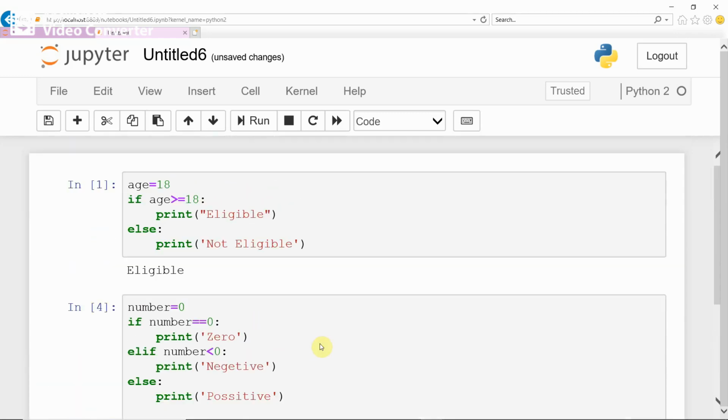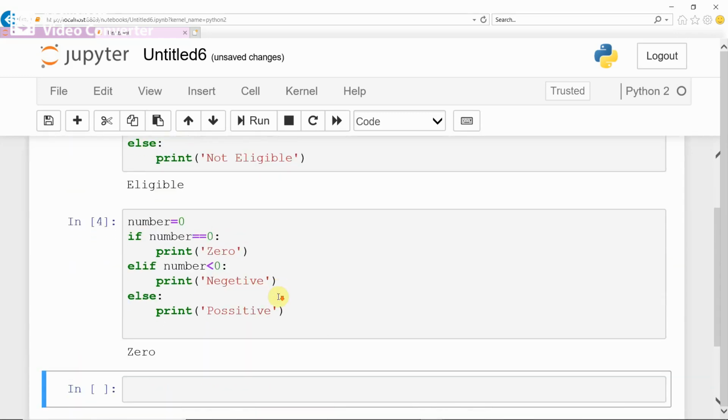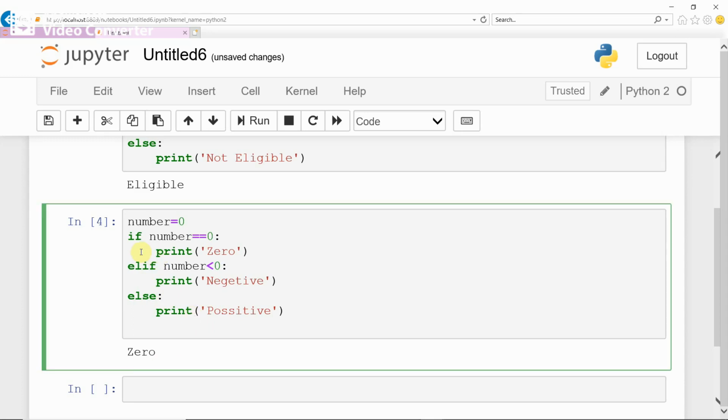First one is a simple if else, next one is an if else ladder by using if else if. Very important to observe here is you have to make use of tab space after each decision making statement. Okay, observe this tab space.